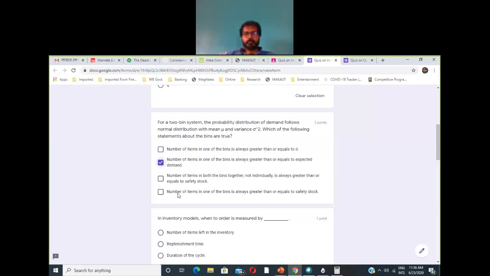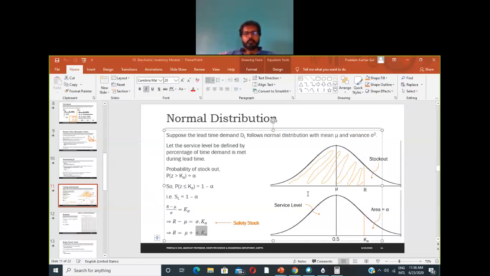Now if you look at this one, the number of items in one of the bins is always greater than or equal to the safety stock. This expression, sigma into k alpha, is nothing but the safety stock, right? R minus mu, the reorder level minus the expected demand, gives you the safety stock.